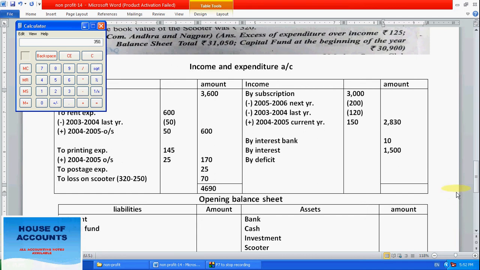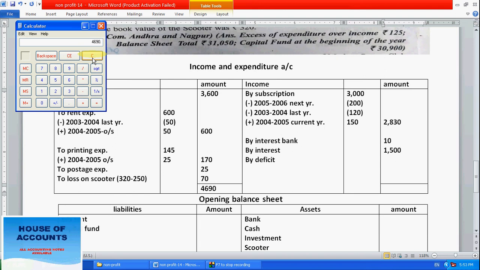Maybe we are missing something. Just a moment. 3600 plus 600 plus 170 plus 25 plus 70, 4690 we are getting. 70, 25, 170, 600, 3600. Okay, 2830, 10 and 1500 only.